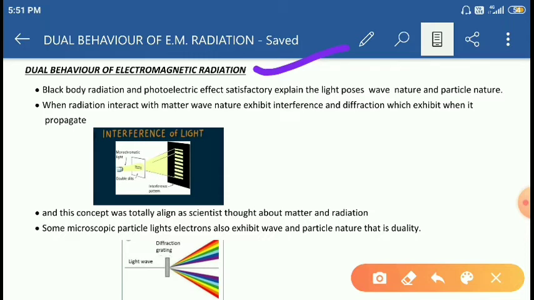So light possesses electromagnetic radiation, and that light exhibits both properties: particle nature as well as wave nature. How it possesses particle nature as well as wave nature, we have already discussed in black body radiation and the photoelectric effect. These both effects are satisfactory to explain that light possesses wave nature and particle nature. Right, students?